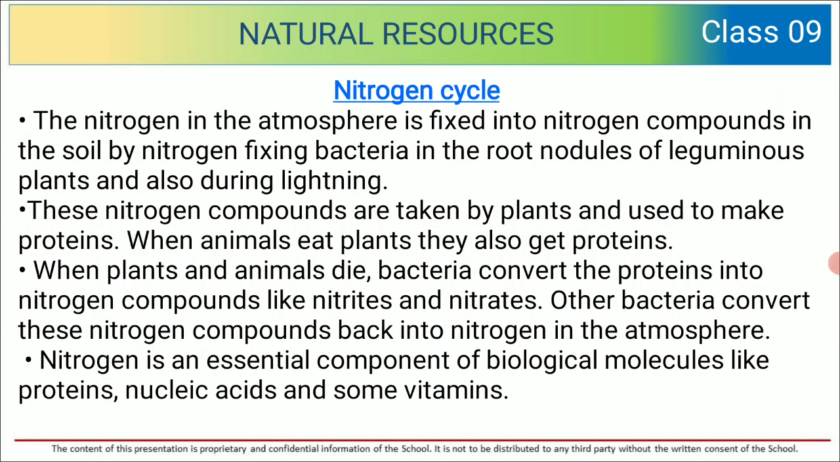Now we will talk about nitrogen cycle. The nitrogen in the atmosphere is fixed into nitrogen compounds in the soil by nitrogen fixing bacteria in the root nodules of leguminous plants and also during lightning. So here nitrogen from the atmosphere is fixed in the soil through various bacteria.